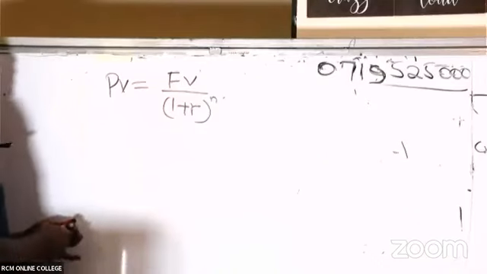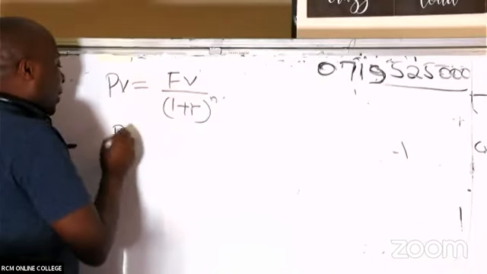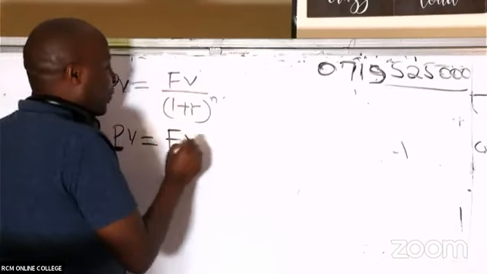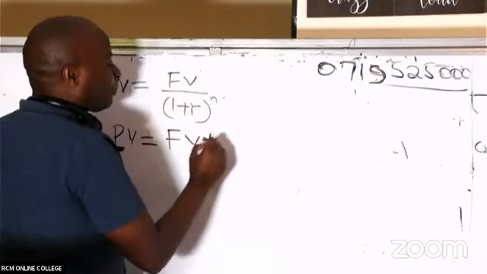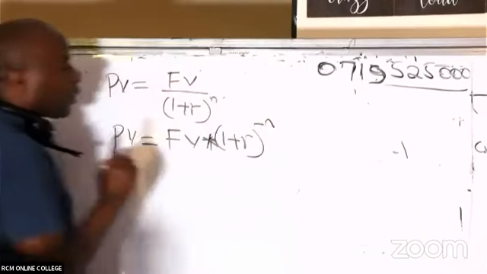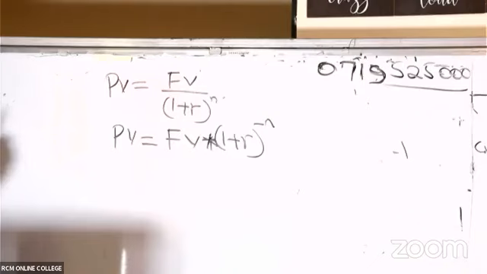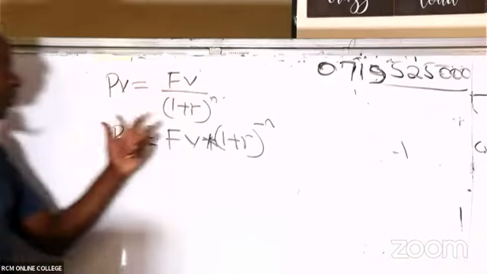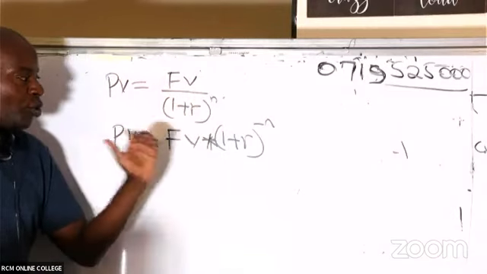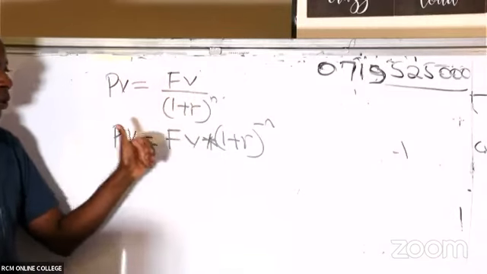By simply saying here that my present value will be equal to future value times 1 plus r, but this time I can't say raised to n. I will say raised to negative n, because really there is a denominator, numerator interchange. So I have to introduce what we call bar 1.